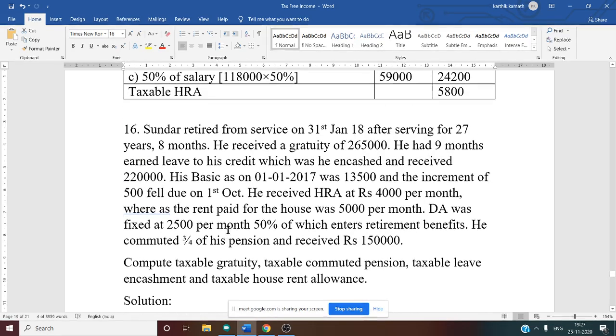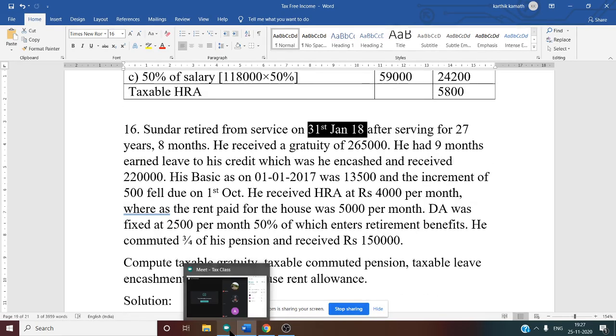So salary for 10 months means, here can we take January? No. Why should we not take January? Because in the case of gratuity, the month of retirement is not included.